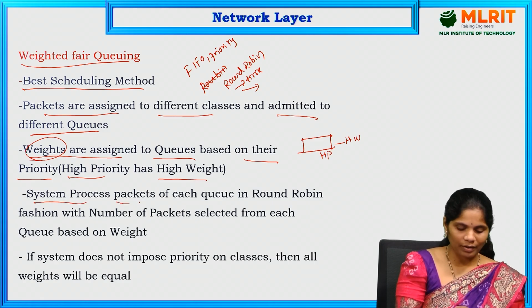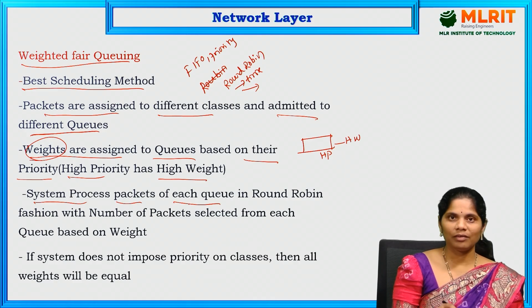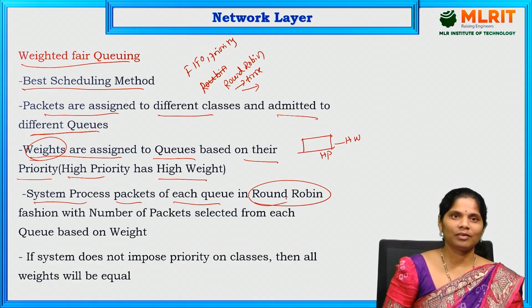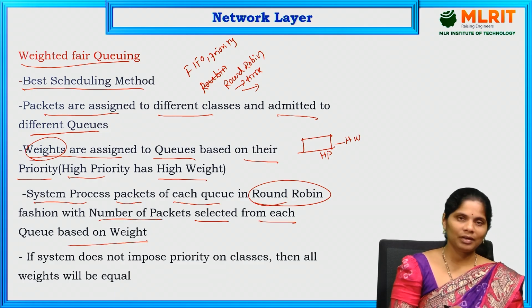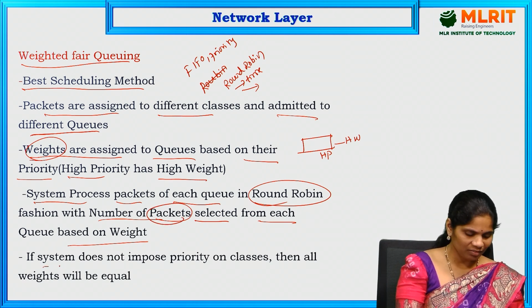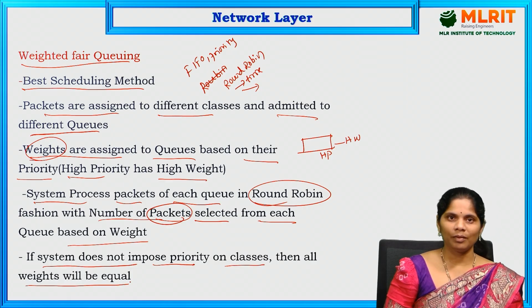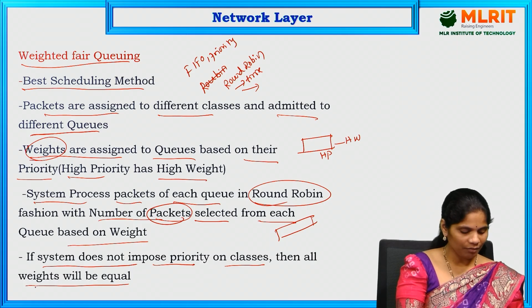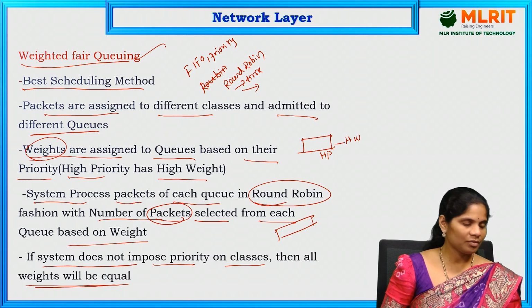The system processes packets in each queue in round robin fashion, with the number of packets selected from each queue based on the weight. First we process those packets, and only then does it move to the next one. If the system does not impose priority on the classes, then all weights are going to be equal. That is the condition of weighted fair queuing. This all comes under scheduling.